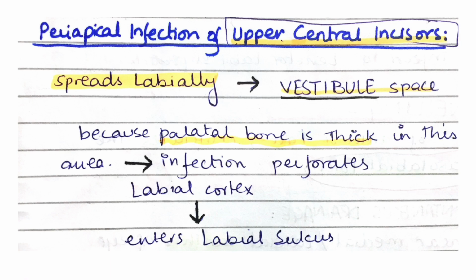Periapical infections of upper central incisors: because the palatal bone is thick in this area compared to the labial cortical plate, periapical infection of upper central incisors will erode the labial cortical plate and will enter into the labial sulcus and become a vestibular space infection. It will spread labially.